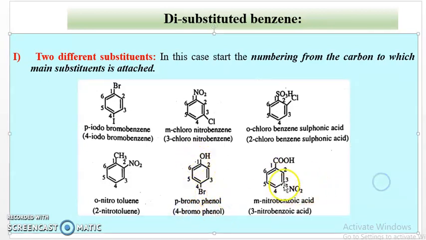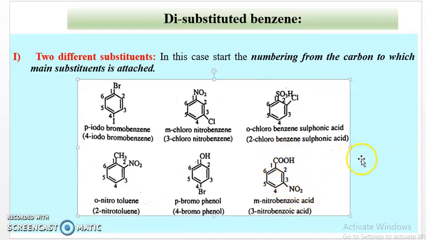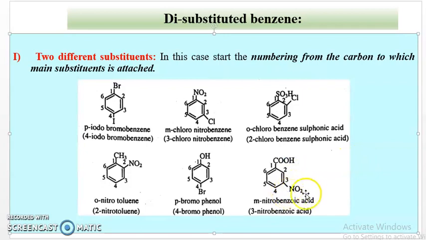And then the last example of disubstituted benzene is meta-nitrobenzoic acid. Meta-nitrobenzoic acid means in this the main substituent is the acid group, and the nitro group is at the third carbon, that is at the meta carbon. Therefore, it is meta-nitrobenzoic acid or 3-nitrobenzoic acid. 3-nitrobenzoic acid is the IUPAC name, and the common name is meta-nitrobenzoic acid.